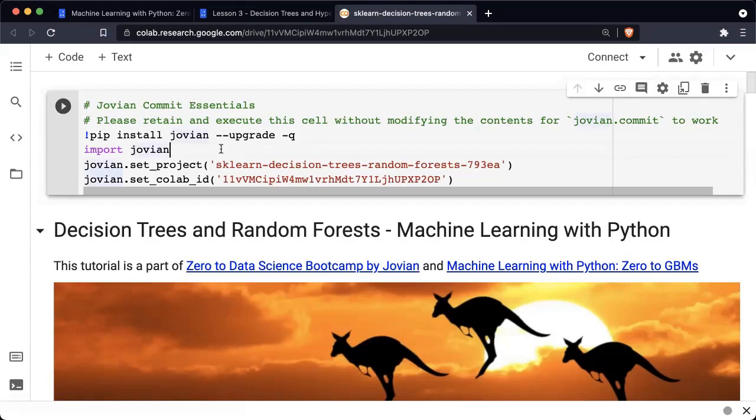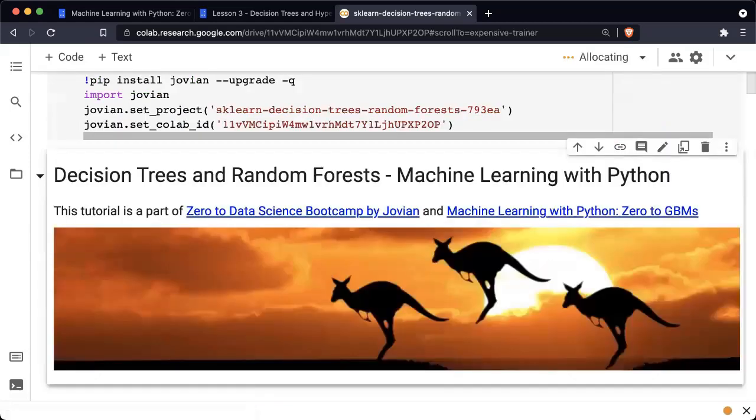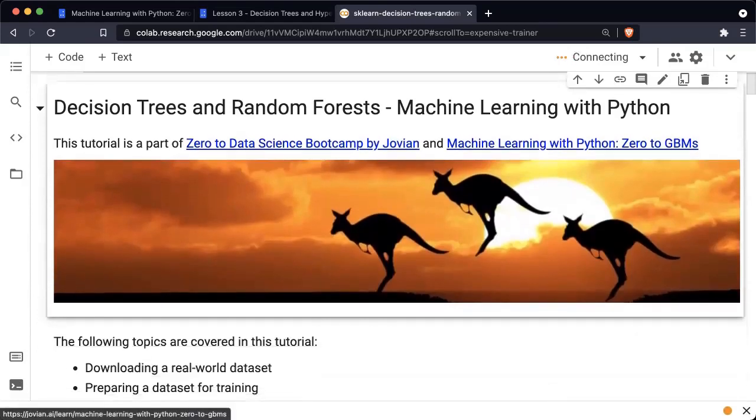Now make sure to run the first cell of code on Google Colab. This is very important because this cell connects your Jupyter notebook from Jovian to Google Colab, so that when you want to save a snapshot of this Jupyter notebook, it will get saved to your Jovian profile. So just run this cell and then you're all set to go.